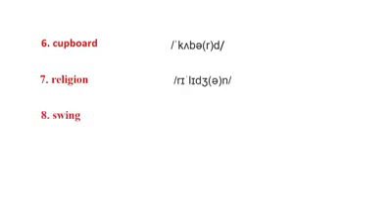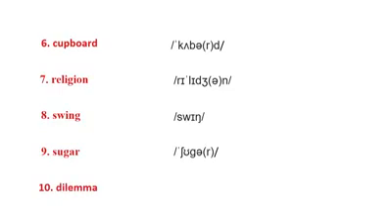Number 6: cupboard. Number 7: religion. Number 8: swing. Number 9: sugar. Number 10: it has two pronunciations, one is dilemma, another is dilemma.